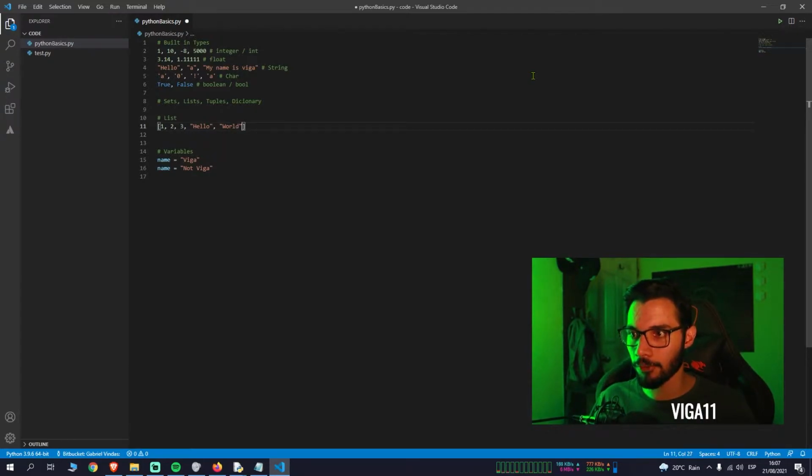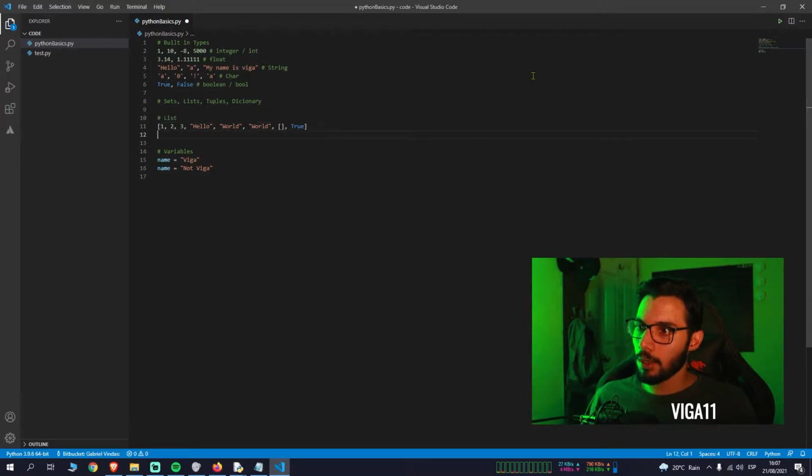You can have values that are repeated. There's no problem. You can have a list inside a list, and inside this list you can have the same thing. You can have whatever you want inside. What else? You can have booleans that say true. Anything that you want, you can store in a list.